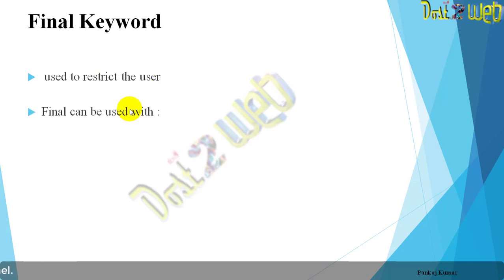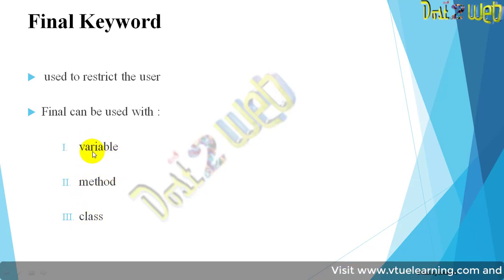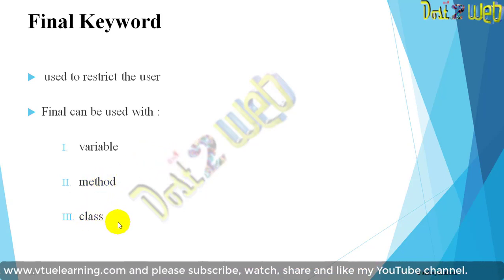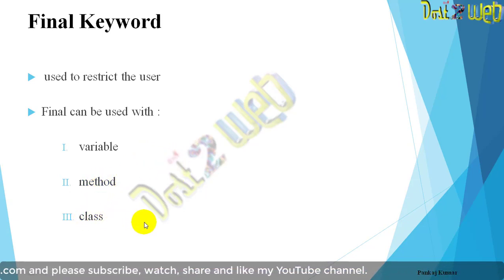The final keyword can be used with a variable, with a method, and with a class. There are three different places you can use the final keyword. You can use it in a variable when you are declaring a variable, final int a; a method, final void run; or a class, final class name. Like this you can use the final keyword.